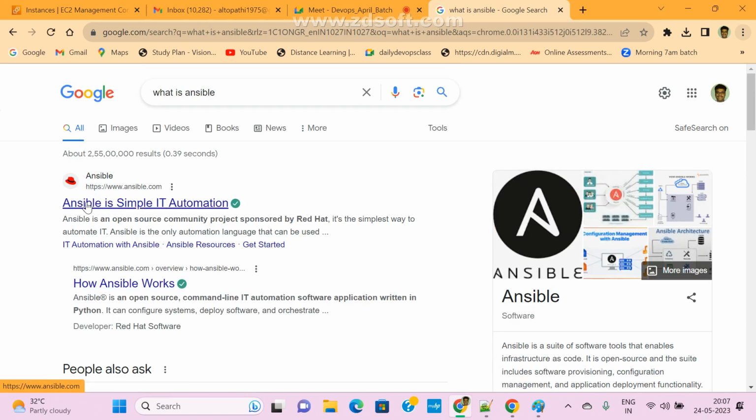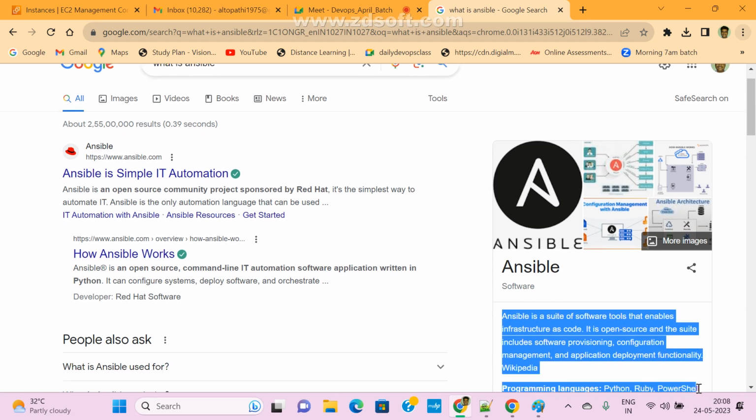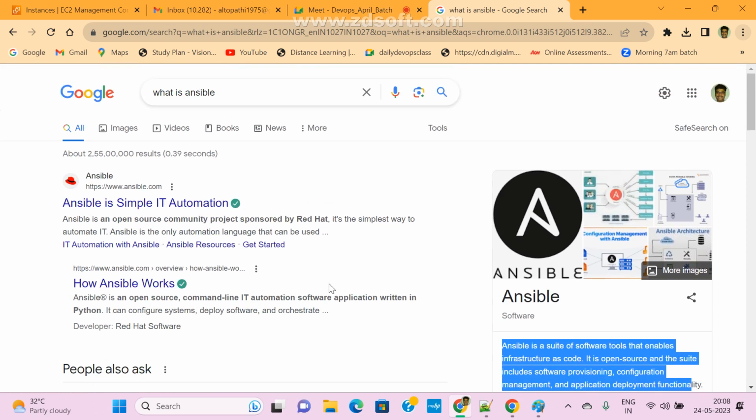See here in the official document: Ansible is a suite of software tools that enables infrastructure as code. It is open source, and it includes software provisioning, configuration management, and application deployment functionality. The main thing is repeatable tasks, automating repetitive work.